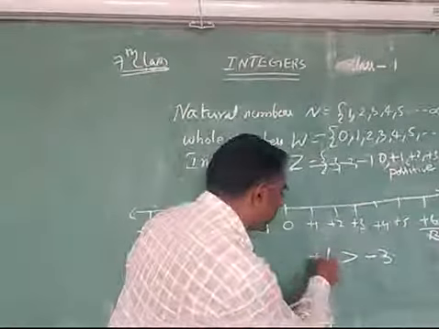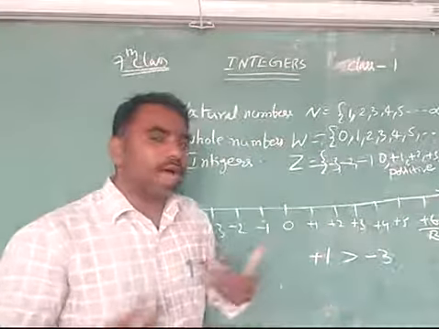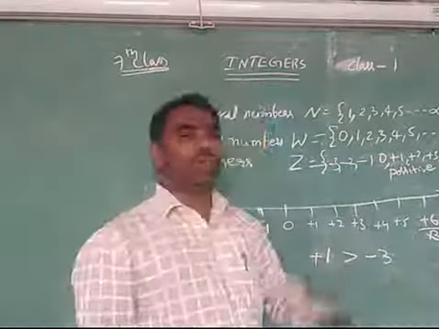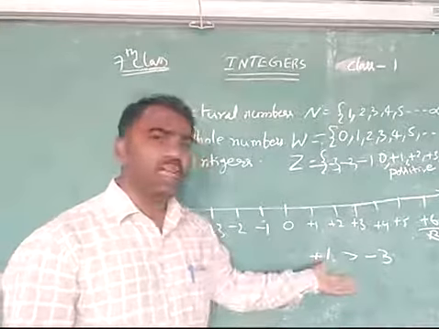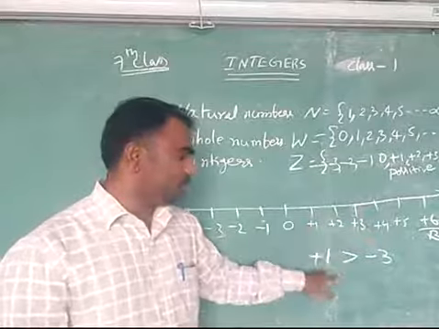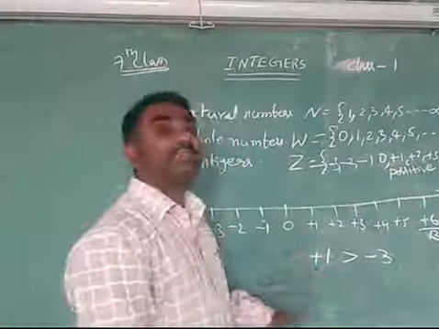What is this position? Plus 1. And it is minus 3. What is the meaning of plus 1? I have 1 rupee. What is the meaning of minus 3? I borrowed 3 rupees. Then you only can say whose position is better. Who is having the money or who borrowed? Who is having the money, their position is better. That's why plus 1 is bigger than minus 3. So it is smaller and it is bigger.